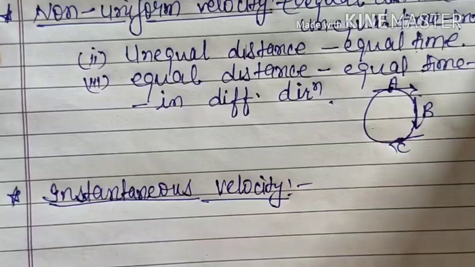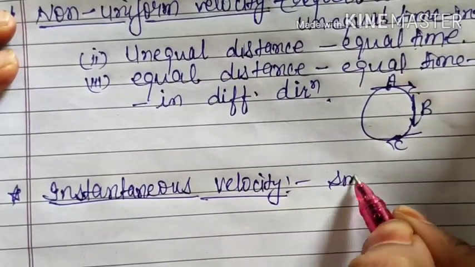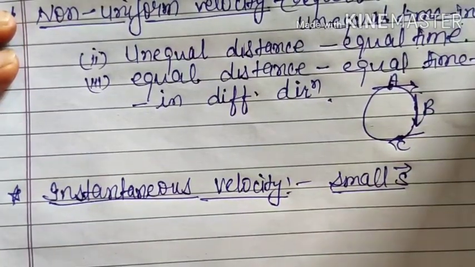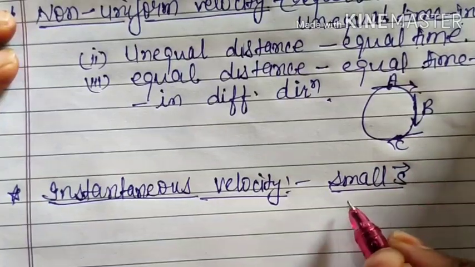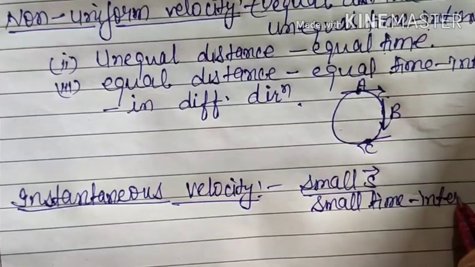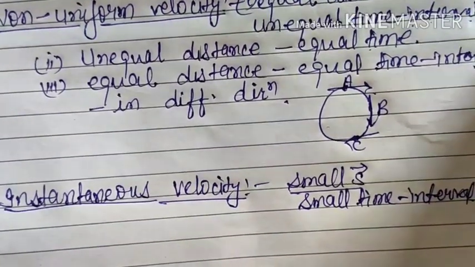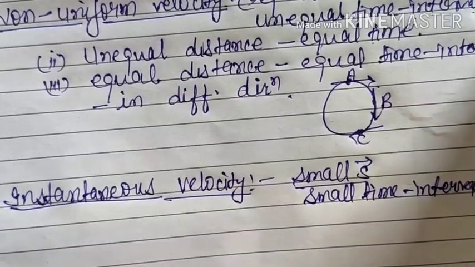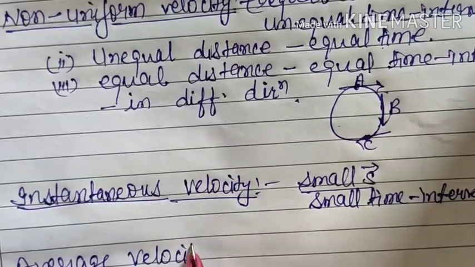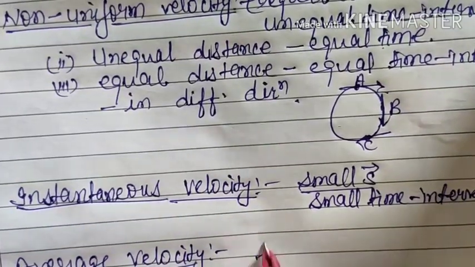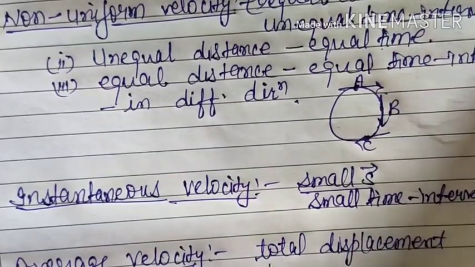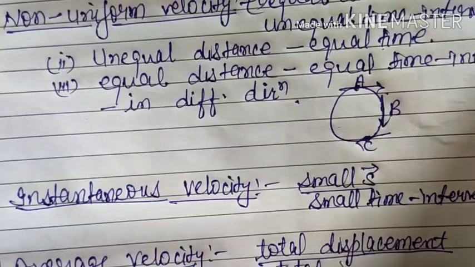We have to say it is the ratio of small distance or displacement. If you mention distance, then separately you have to mention direction, otherwise you simply say displacement. So small displacement in a small time interval is the instantaneous velocity. That means at a particular instant, what the velocity is, is the instantaneous velocity. And the next thing is average velocity. Average velocity means total displacement upon total time.